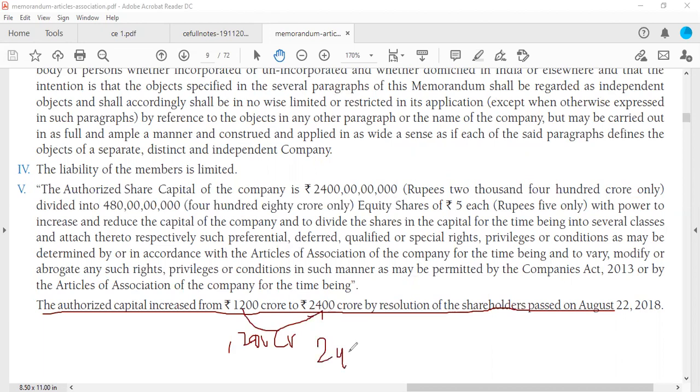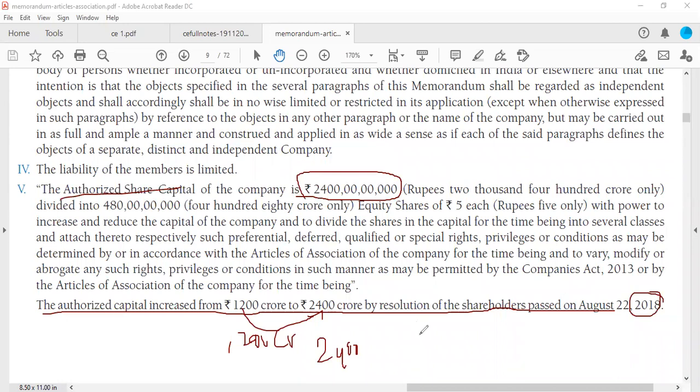Doubling is 2400 crore. Now Infosys would have gone through all the procedures to get permissions from the court, central government, ROC, everybody. Firstly, they'll start from the shareholders and get everybody's permission, and only then can they change this authorized share capital in the MOA. So they have done this in 2018. Overall, the maximum amount that Infosys can raise now is 2400 crore rupees.